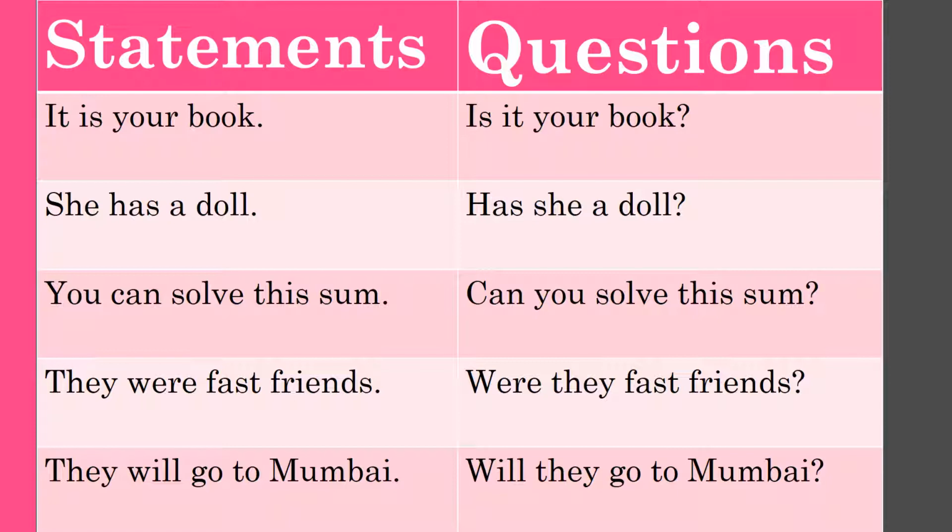Now what is the thing that you have to notice? You have to notice that in framing a question, we have placed the verb before the subject. Earlier the subject was it, but now is comes before the subject to frame the question, then the subject, and then remaining part of the sentence is written, and it is ending with a question mark. A question mark should be placed at the end of an interrogative sentence. So in this way we can frame questions from simple statements.